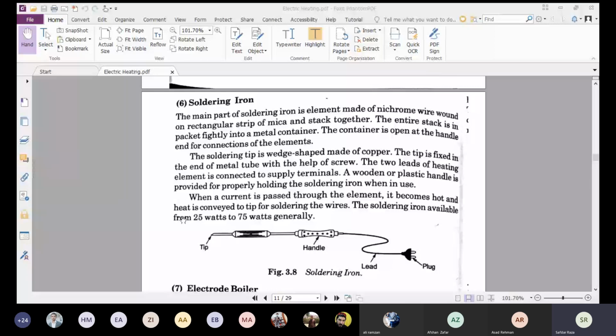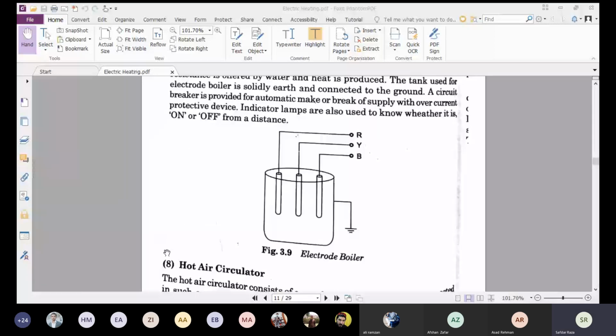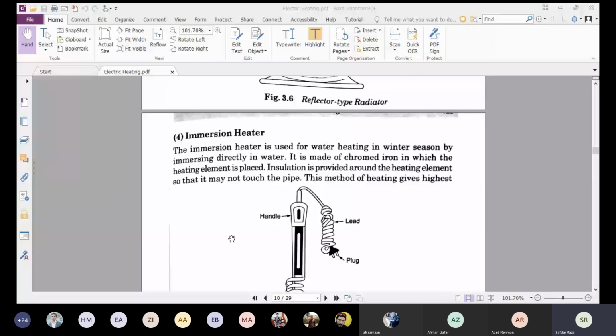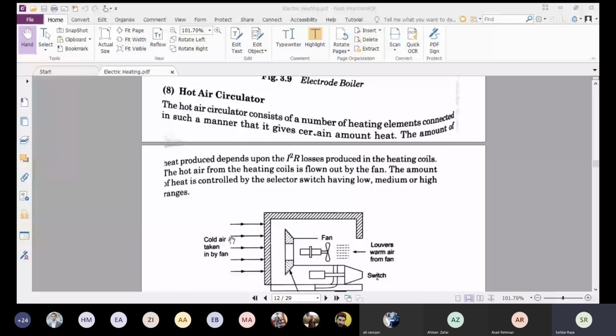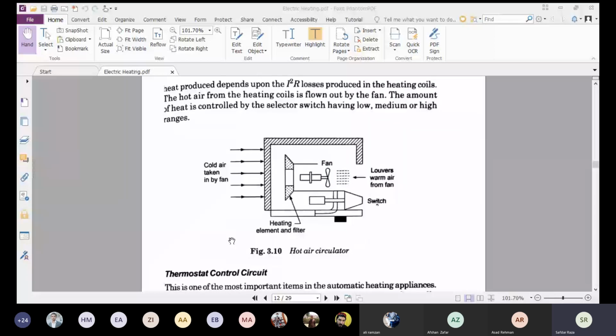The next one is the electrode boiler. The electrode boiler is just the same as the immersion heater, so try to read it yourself. The next one is an example of the hot air circulator. Normally we call it the electric heater. The cold air goes in from here, and here is the electric fan, and here is the heating element. The cold air moves over the heating element and the warm air comes out. So this is an example of the electric heater.